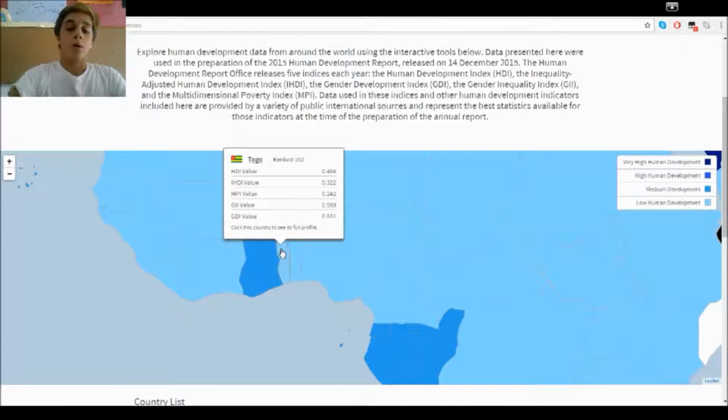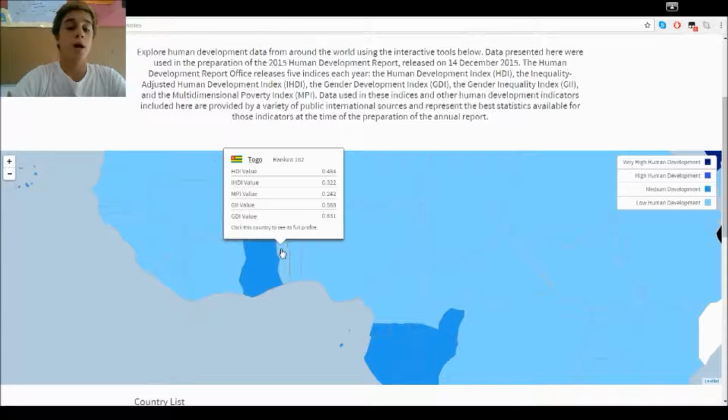I'm going to talk about Togo in the Gender Development Index and also Norway, but first I'm going to talk about Togo. In Togo, the Gender Development Index, GDI, is 0.831. That's low because of many reasons, and the reasons are: health in Togo is very low, as we can see in life expectancy.